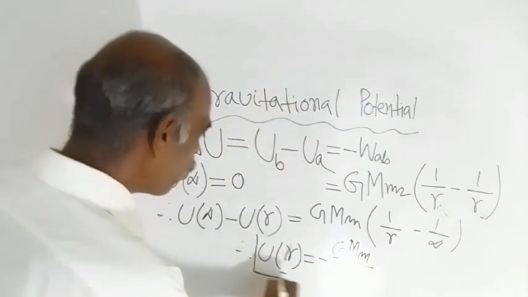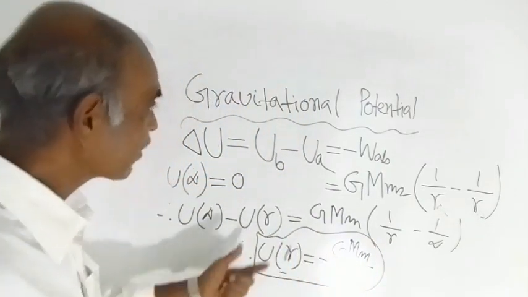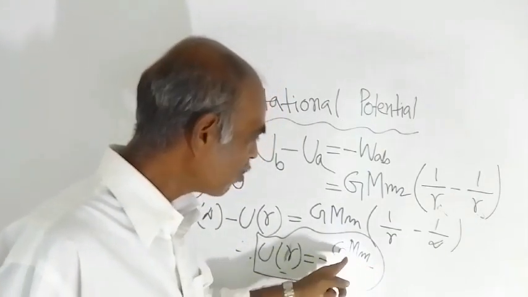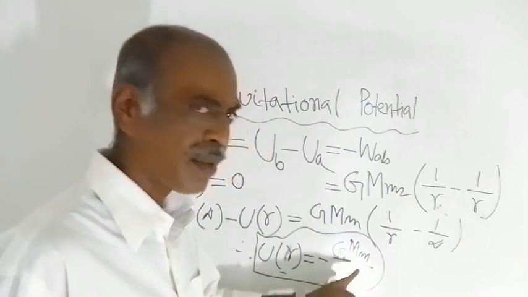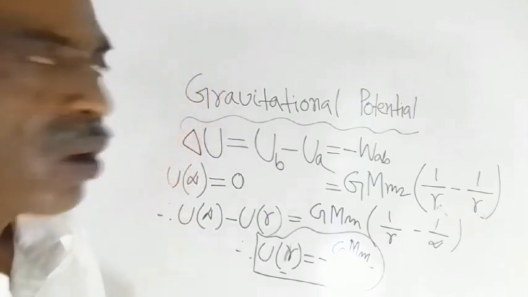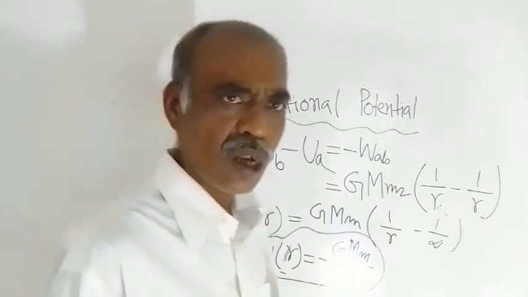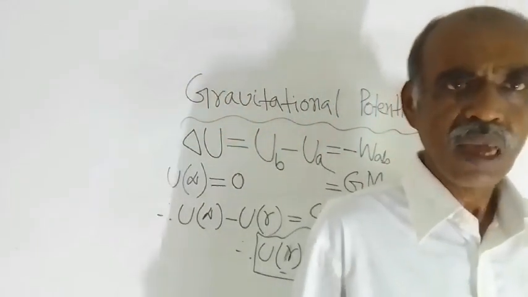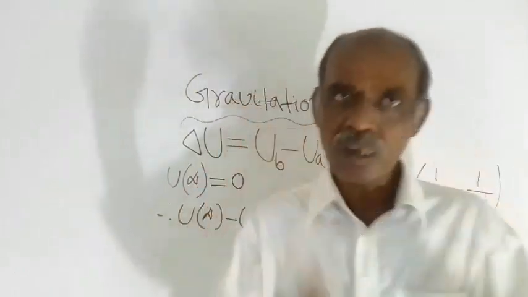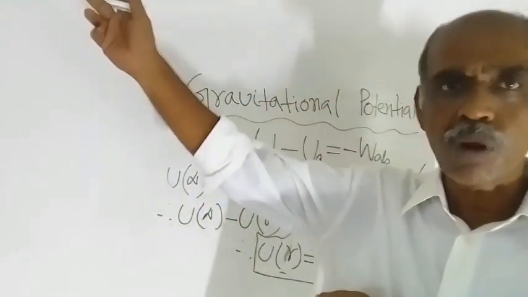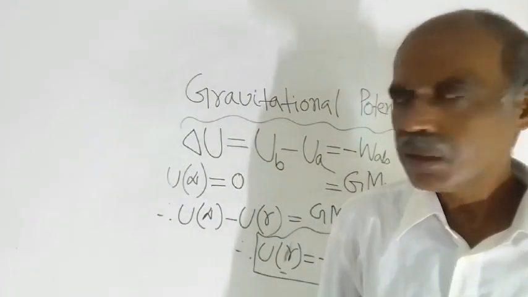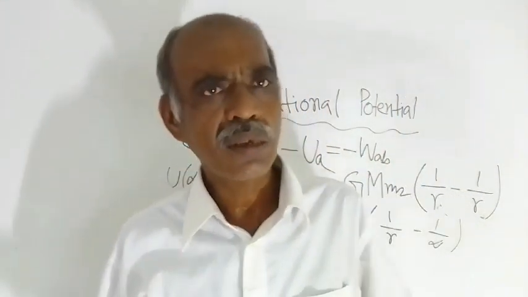So what we have got is that gravitational potential at a given location, at a given point, is negative. Because here everything is positive: G, capital M, small m, r, all are positive, and there is one negative sign. So gravitational potential at any location is a negative quantity. And I have already explained the reason behind this: work is done on the body in bringing the body from infinity into the gravitational field at that point. So this was all about gravitational potential.